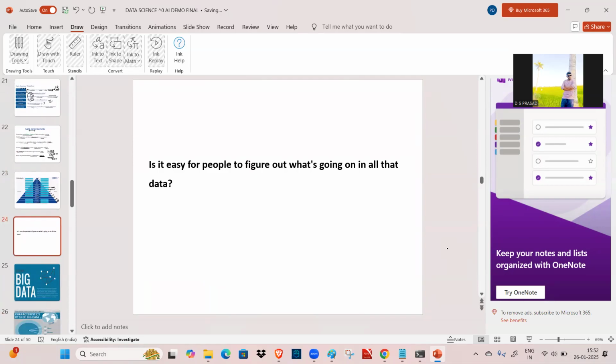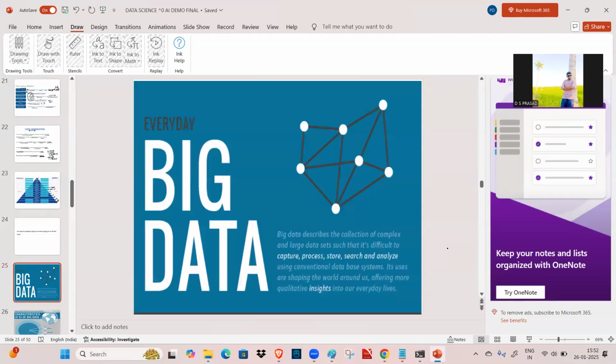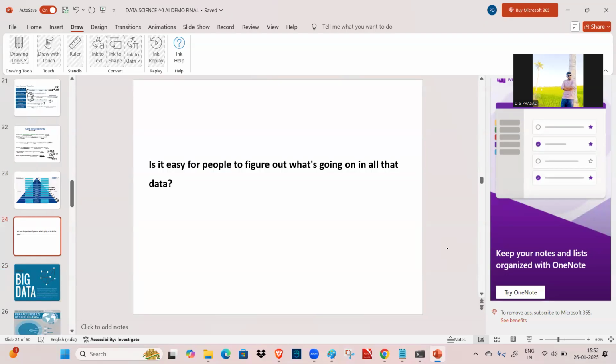Is it easy for people to figure out what's going on in all that data? No, it is not possible for humans to know what is happening unless we apply technology like data science or AI, so that we can easily identify what is happening inside the data. With that we are also generating business. That's why we call it a hot technology, so that we can generate more income.